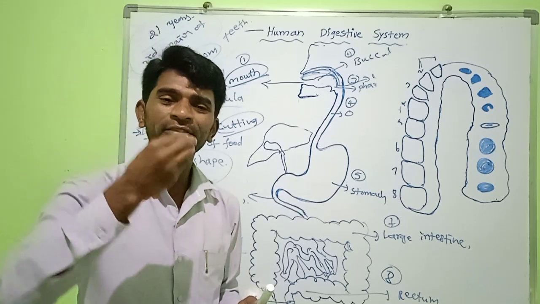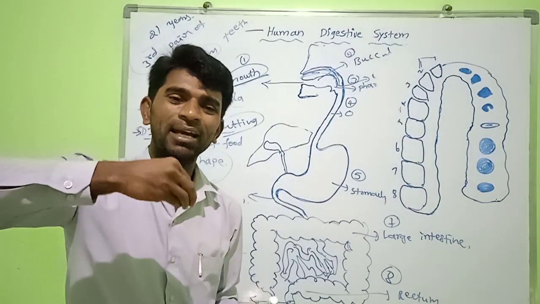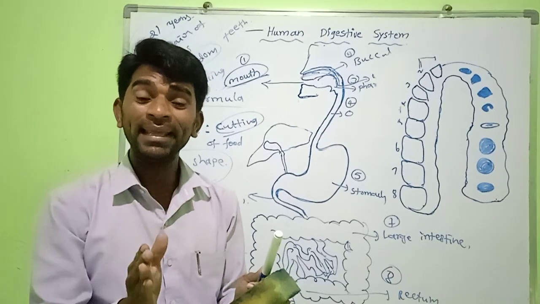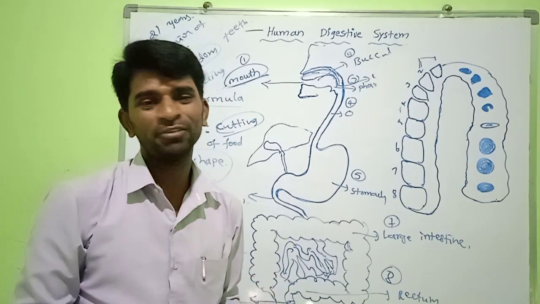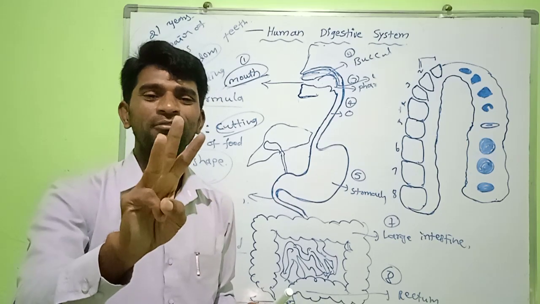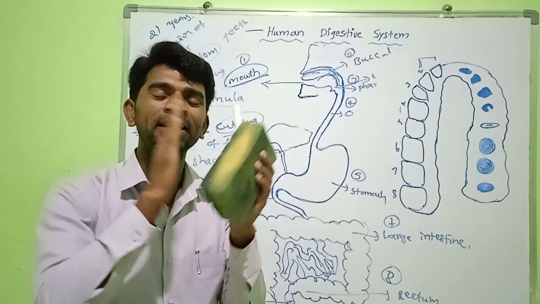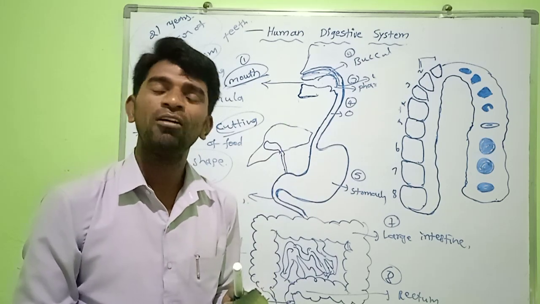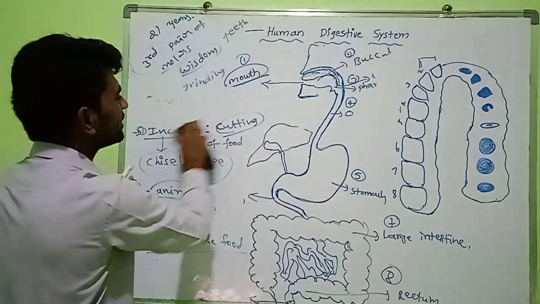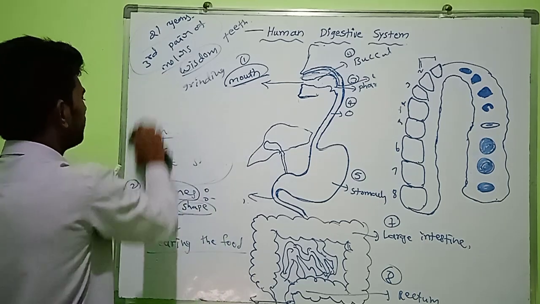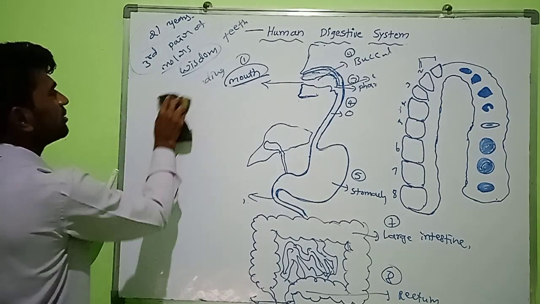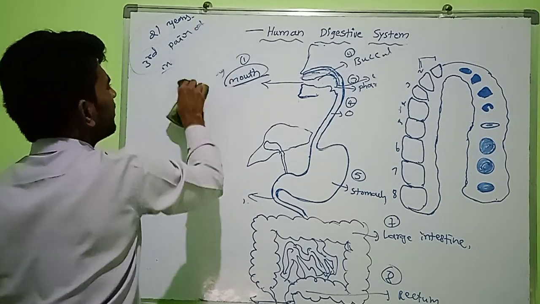Whenever we introduce the food into the buccal cavity, the teeth grind the food while saliva is added to it. The saliva is secreted by three different pairs of glands located in various parts of the buccal cavity, or the mouth. Three types of salivary glands are present in the mouth. What are they? Let us see.